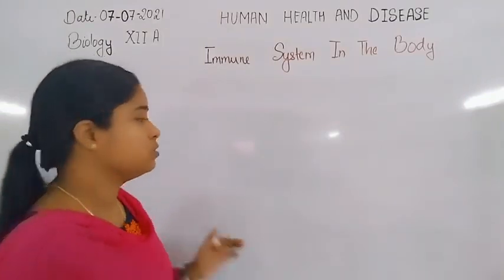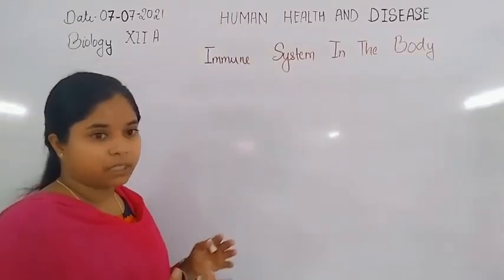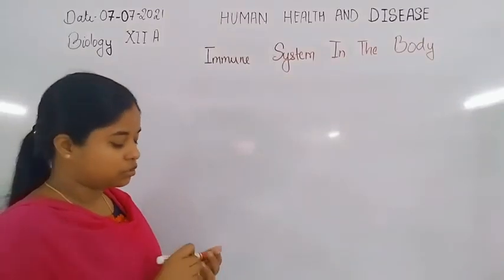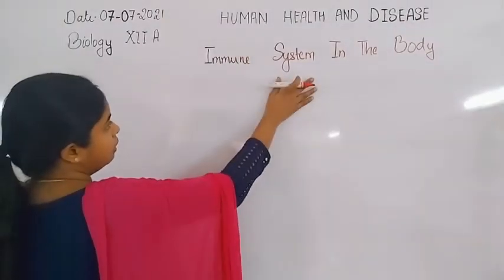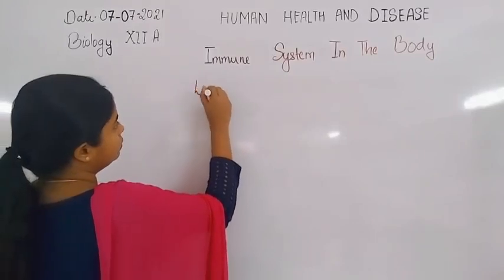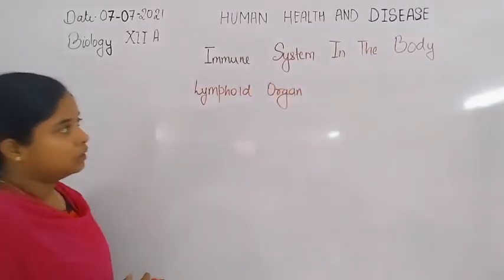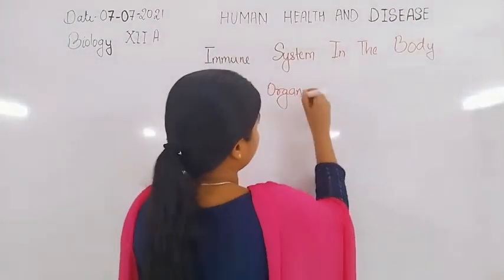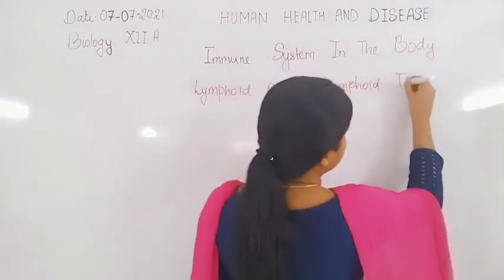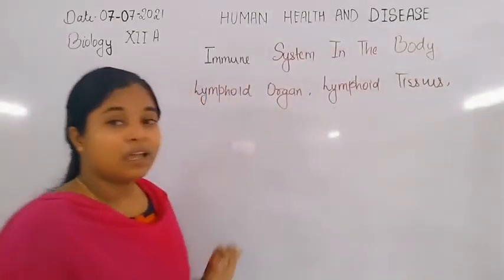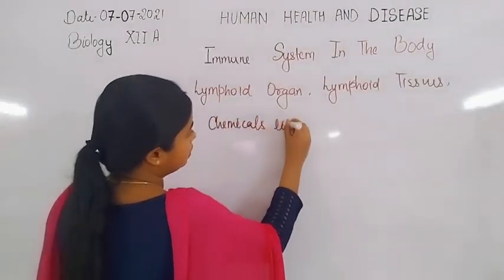Our immune system in the body consists of lymphoid organs, lymphoid tissues, and chemicals or biochemicals like antibodies.